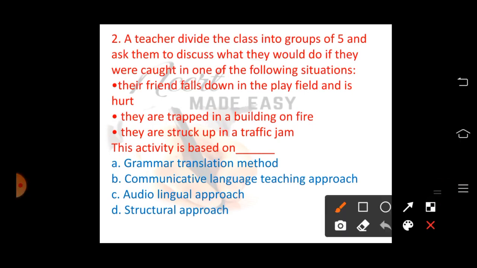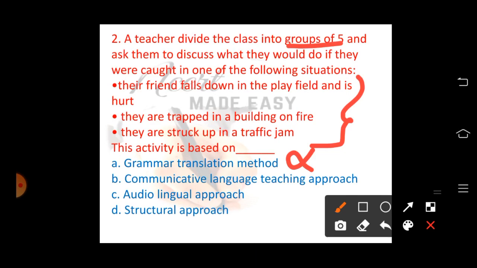In a class, the teacher will be dividing the students into groups of 5 and they were asked to discuss some situations given by the teacher. Is this activity based on grammar translation method? No. In the grammar translation method, the teacher will be repeating the sentence in a target language and the same sentence she will be repeating in the mother tongue. That is grammar translation method, which is also called the traditional method or the classical method.